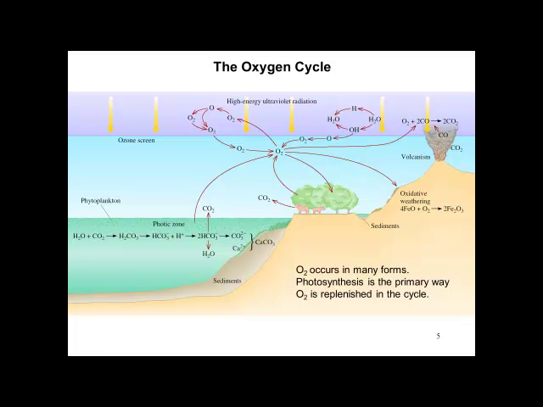The oxygen cycle is complex. Oxygen occurs in many forms. It is removed from the atmosphere, certainly by respiration, and photosynthesis is the primary way that oxygen is replenished into the atmosphere. Oxygen is also generated by the reaction of high-energy ultraviolet radiation with ozone.